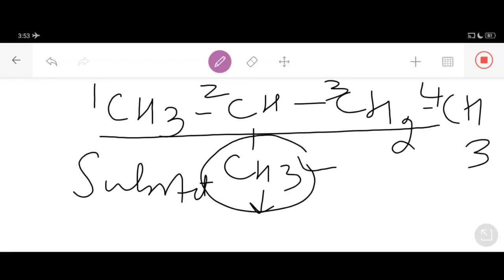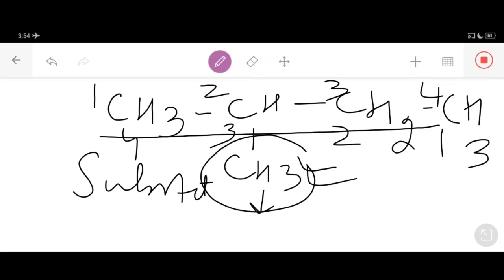Now we have the second rule. We have to number the carbon chain in such a way that the substituent gets the lowest possible number, that means the smallest possible number, dear students. For example, if I number 1, 2, 3, 4 from one side, this substituent comes at carbon third.